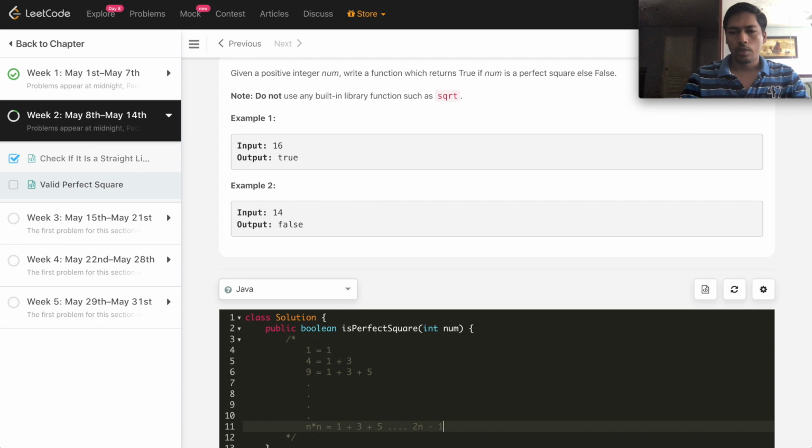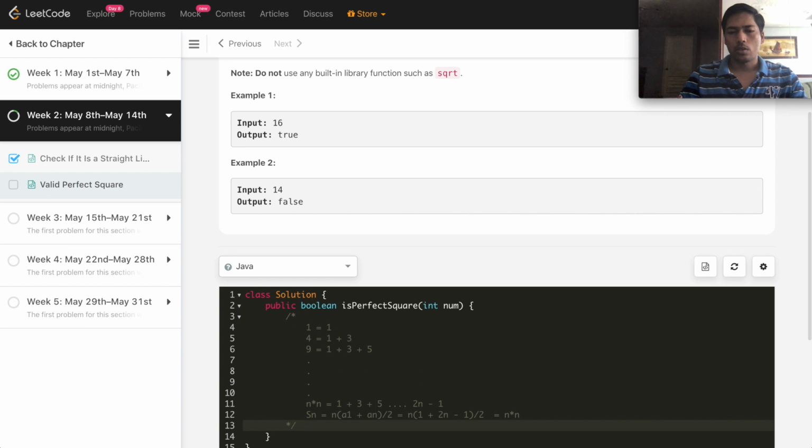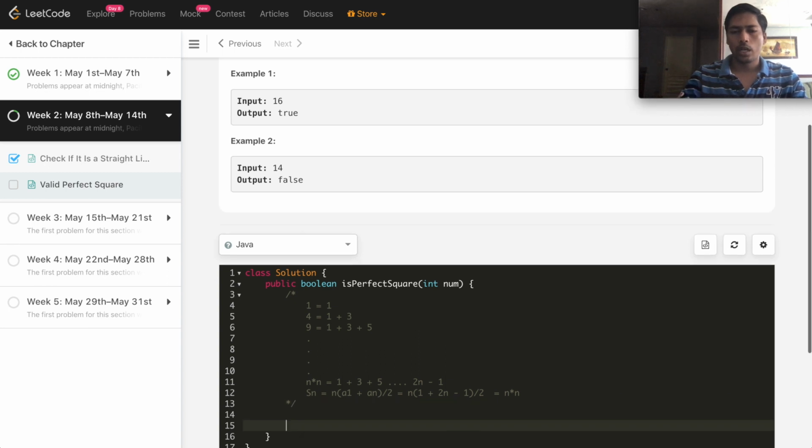So this is an arithmetic progression, which we can also double check by calculating the sum of n terms: n into a1 plus a of nth term, divided by 2. Here a1 in our case is 1 and the nth term is 2n minus 1, so n into 1 plus 2n minus 1 divided by 2, which equals n into n. So this is the first way I am going to solve here, and let's write the code.